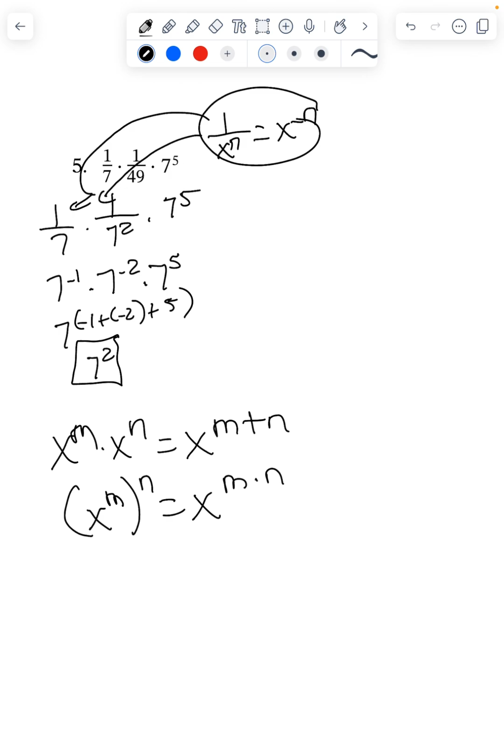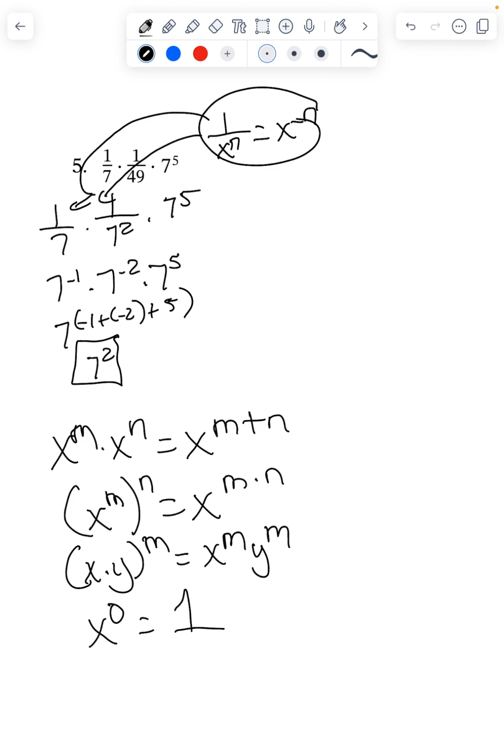Then if I had the other power to power, if I had x times y to the m, that exponent would go to each thing in the parentheses, so that would give me this. And then I know x to the 0 power, anything to the 0 power equals 1.